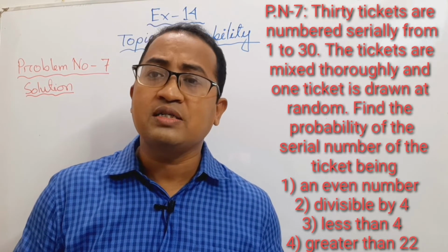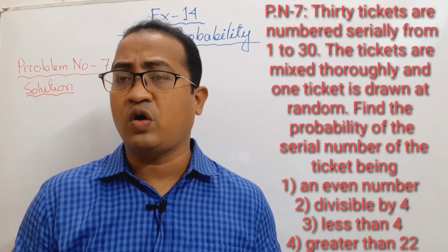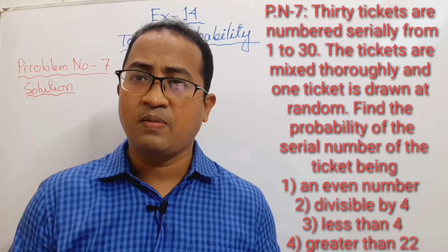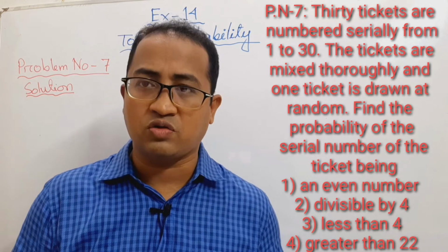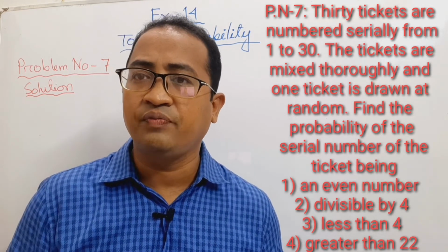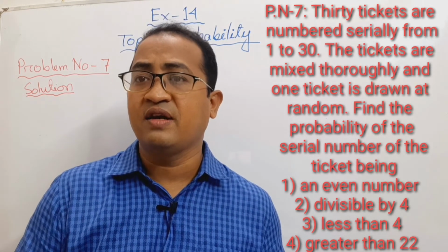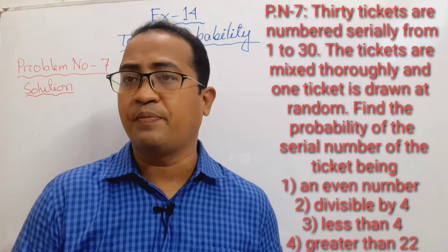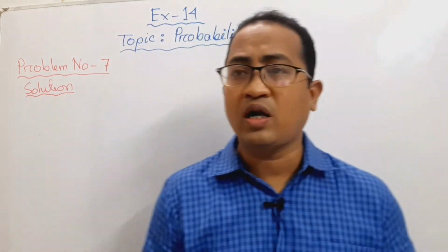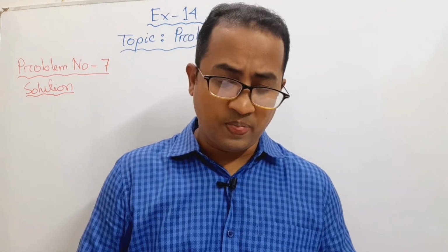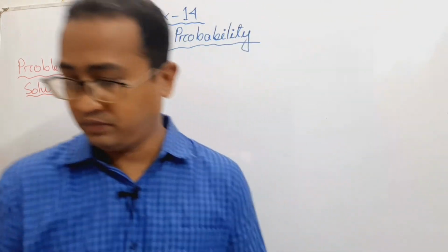Look, what is the possible outcome of this experiment? Here the possible outcomes are all the 30 numbers. But what is the favorable outcome? In different cases, favorable outcomes are different. So look at the board. At first I will solve part one of this question, that is an even number.